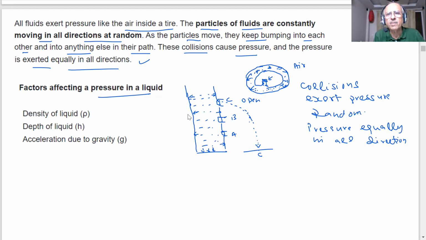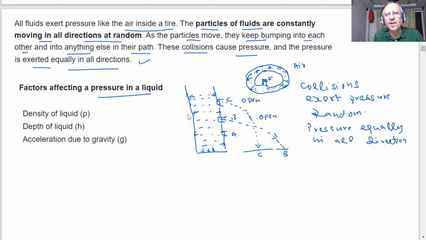Okay, let me open the B. I am opening the B, student. Now, what will you observe? If I open the B, students, again you see liquid coming out, but it is not coming at this point. This is coming at this point, student. Now tell me, is the pressure same or different? Different.